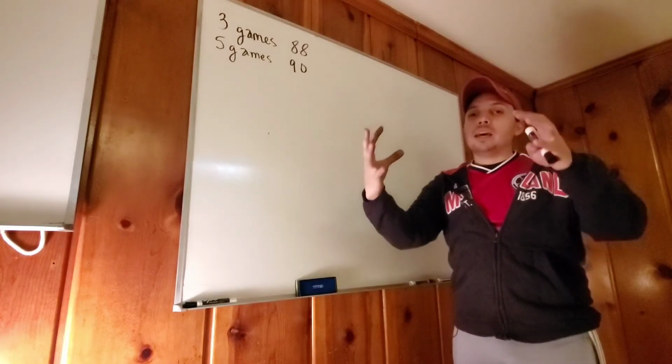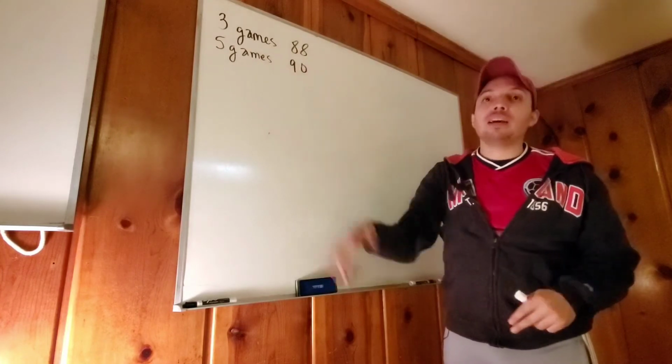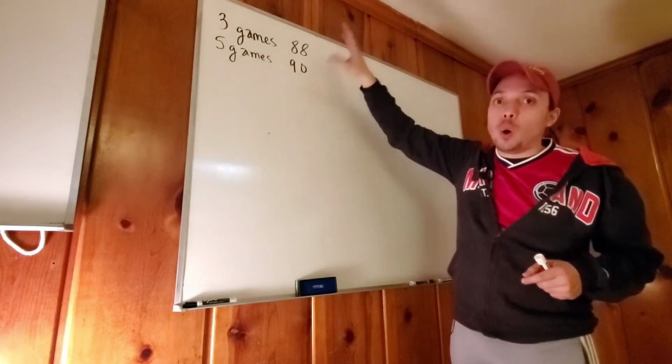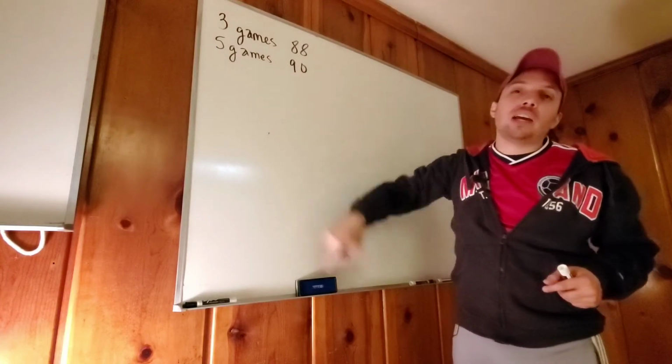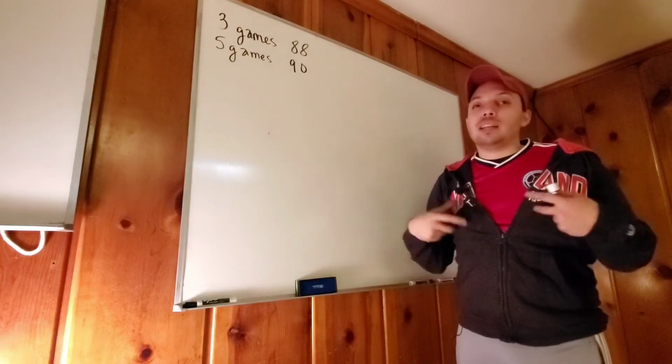And now they're saying, okay, in the next 2 games, so 3 plus 2 is 5, he wants to have a whole average of 90, not just for the 2 games, but for the whole night. He wants to have an average of 90 for all the 5 games. What does he have to get in the next 2 games?